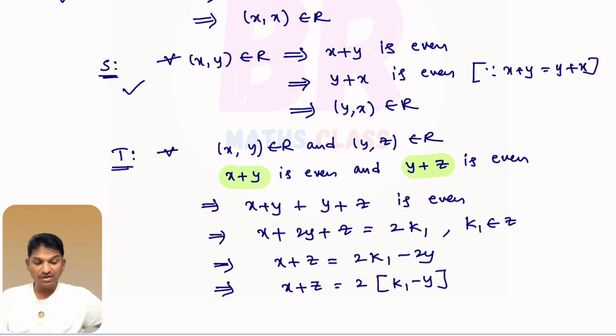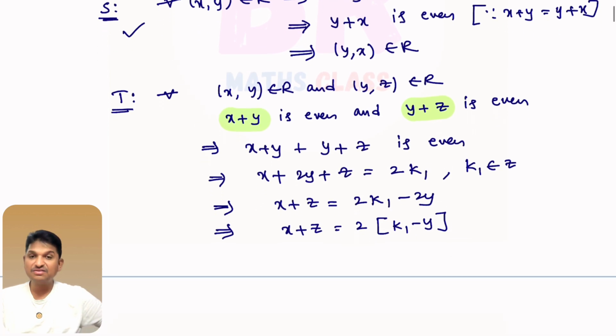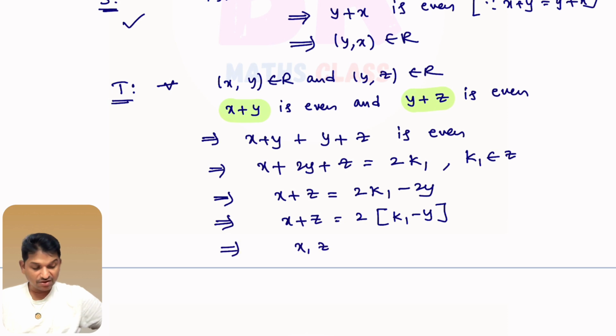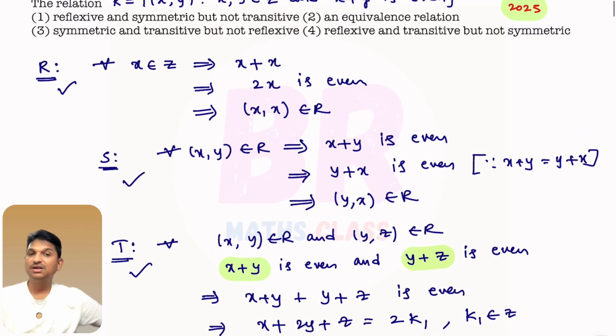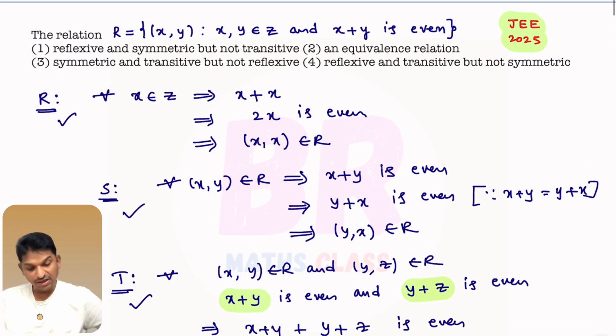What is y? y is some integer. You see here, x comma y belongs to R means y is some integer, right? So this is some integer. So x plus z is what? 2 into some integer. This tells you that x plus z is even. So x comma z belongs to R. So this relation is transitive also. This is reflexive, symmetric, transitive. So this relation is an equivalence relation.